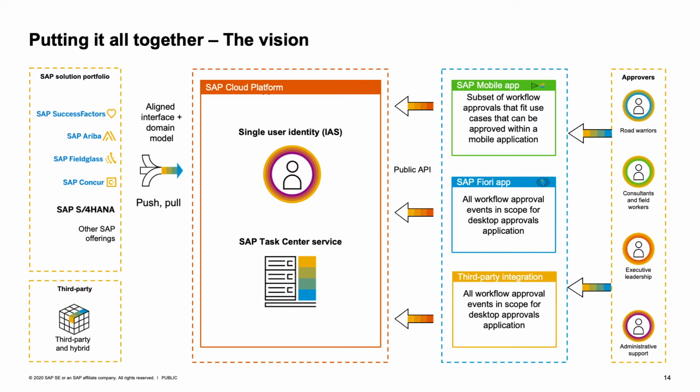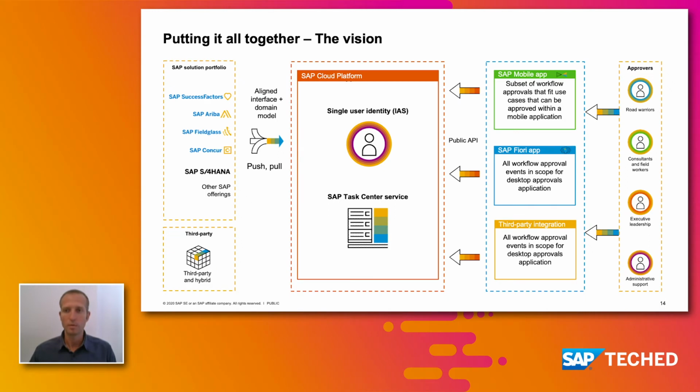Using the SAP Identity and Authentication Service is a prerequisite to have this integration working and to bring the single user identity into the picture. On the right side, you can see the various approvers who could work with the tasks from the SAP Task Center. They have one of three options to work on their tasks. The first one is the SAP mobile application, part of the SAP Task Center. It would allow approvals of tasks which could be approved from within a mobile application.